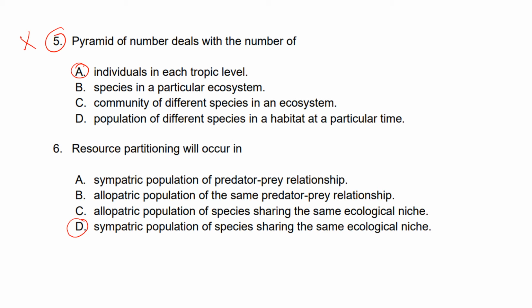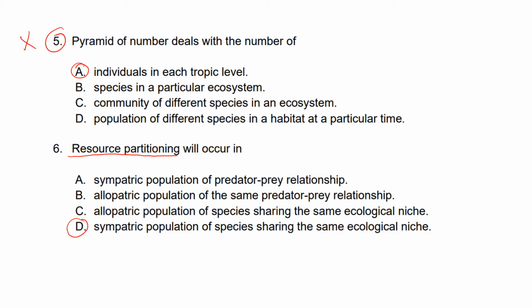So first, you must understand what is resource partitioning. Okay, so resource partitioning is basically an adaptation of different species, for example in the same genus, that live in the same area and have to compete for food, for example, for shelter, for space.